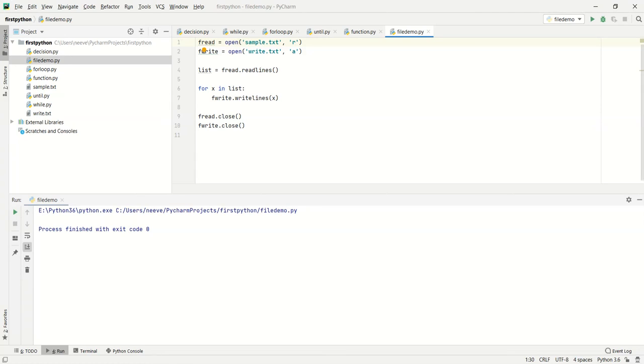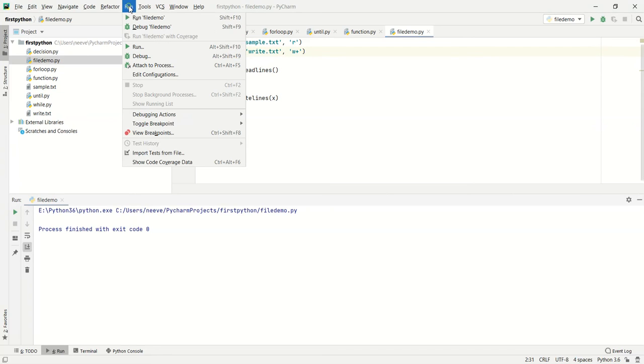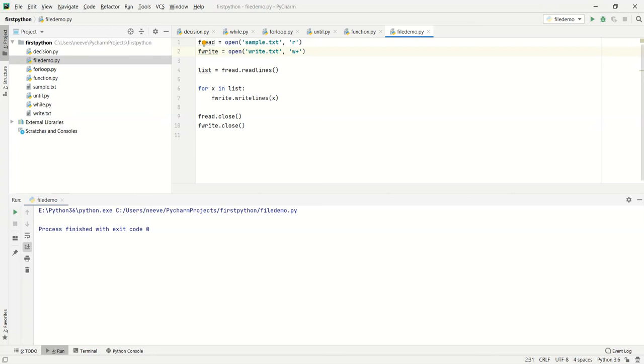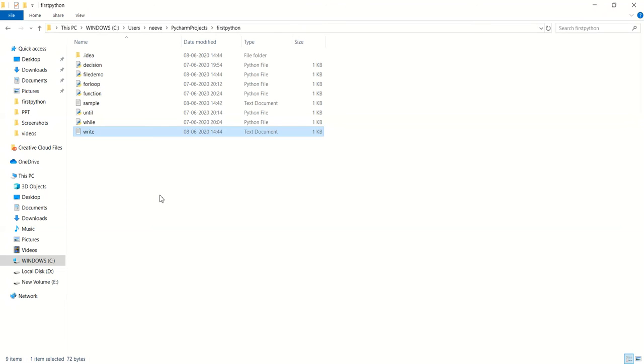Maybe I'm going to do the operation w plus over here, and I'm going to execute that in the file demo.